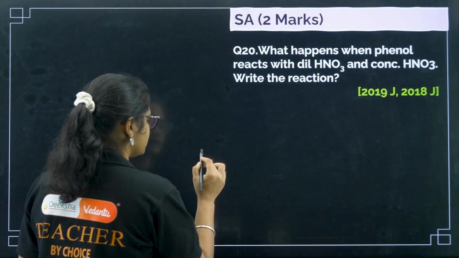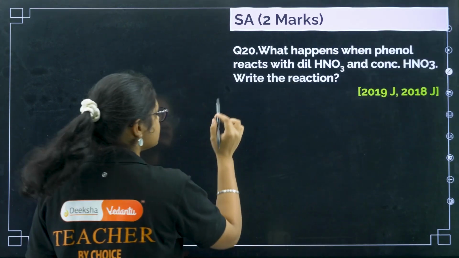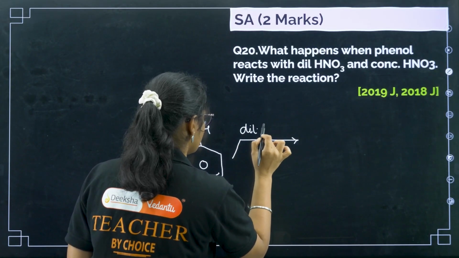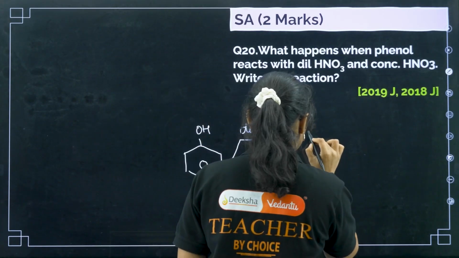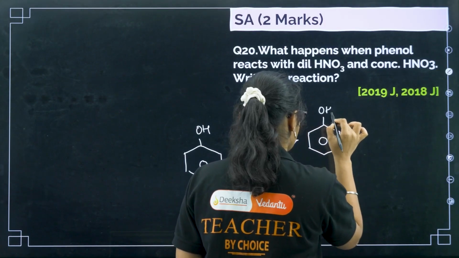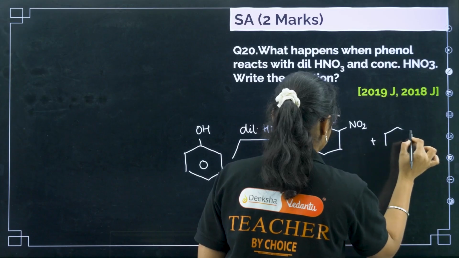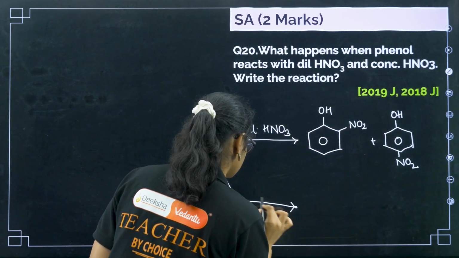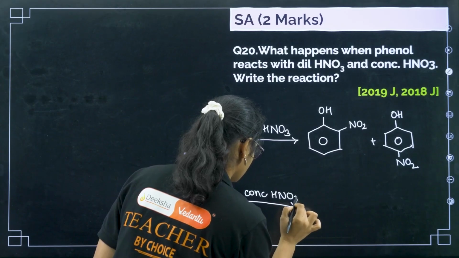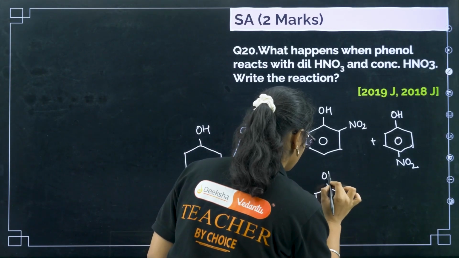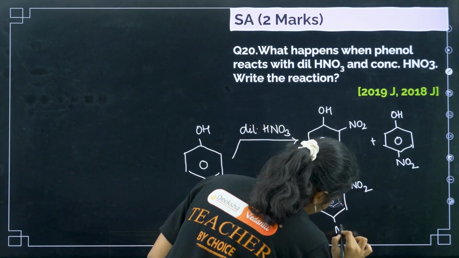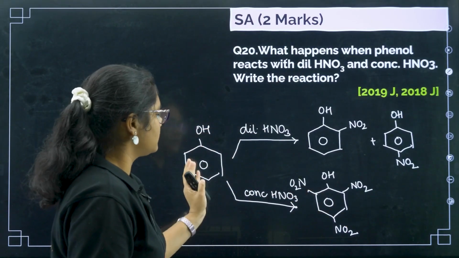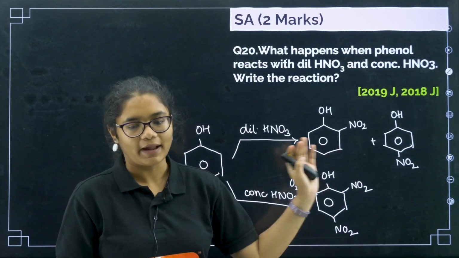You can write: when you react phenol with dilute HNO3, it gives ortho and para products, with OH and NO2 groups. With concentrated HNO3 you get picric acid, with OH and three NO2 groups. In the sentence, write that phenol reacts with dilute nitric acid to give ortho and para products.